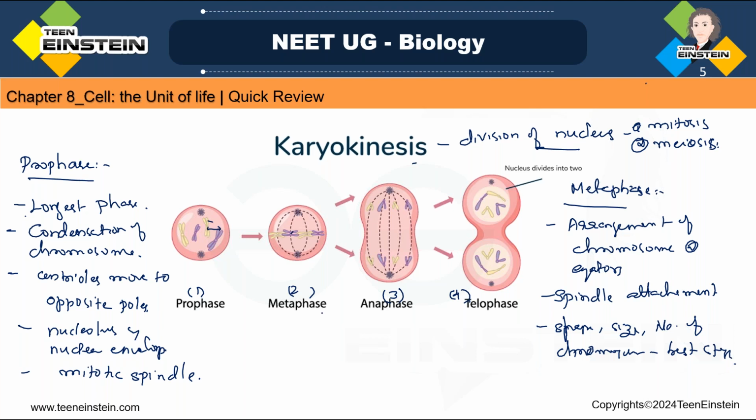Next, third comes the anaphase. See, this is the anaphase. Here you can see the third one, that is the anaphase. Here, the spindles are attached to the centromere, you can see. So that centromere is getting split. So, splitting of the centromere.